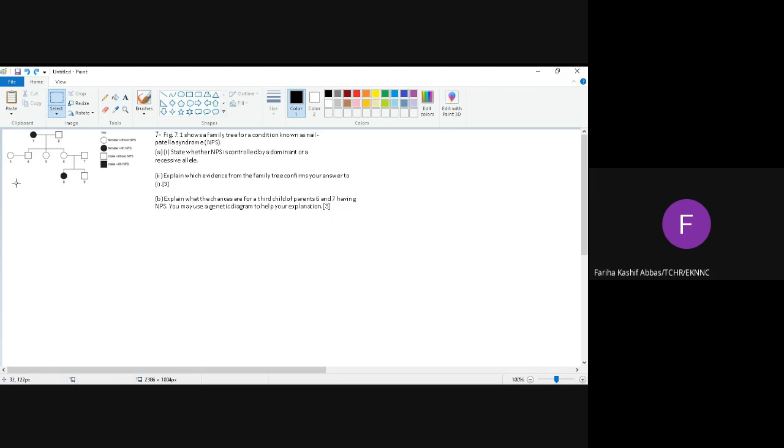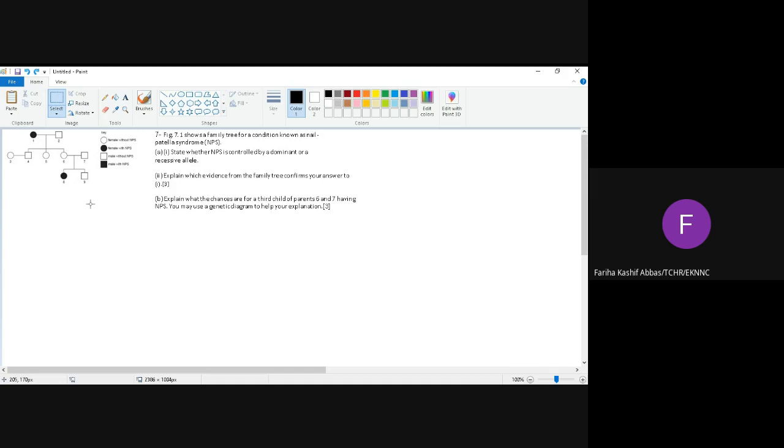Okay, is this family tree clear to all of you? Now question. After looking at this family tree, tell me whether this condition, nail patella syndrome, NPS, is controlled by a dominant or recessive allele. After looking at this whole family tree, from where could you get the confirmation that NPS is controlled by a dominant or a recessive allele?